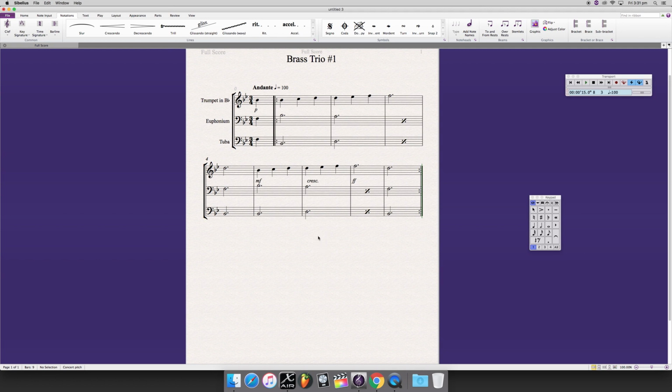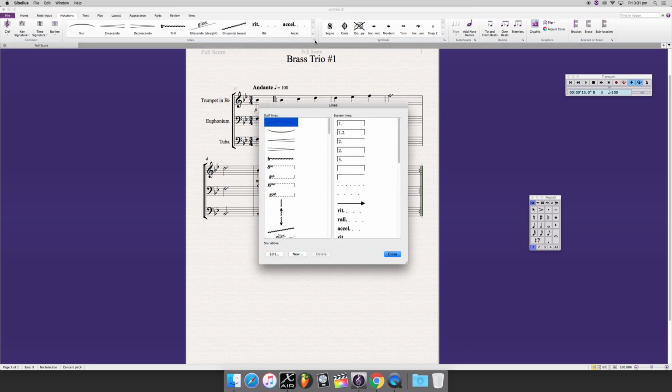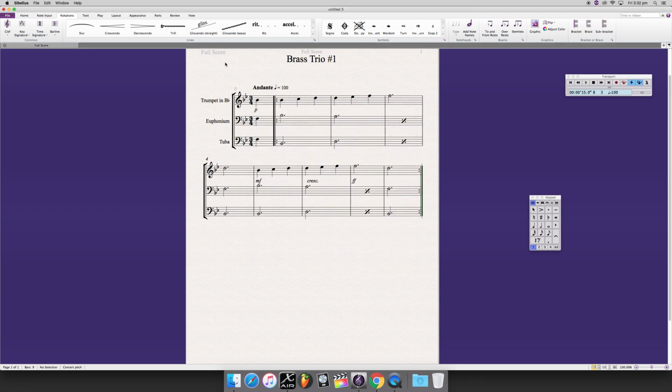Okay, so that is how you do simple repeats and how you manage how many bars are on your page. Let's get into some of the lines here. I'm going to click on this window here and I'll bring up all the different types of lines you can imagine. All right, so they're all here, and there's plenty there to choose from. What we might look at is some basic ones that we're going to use. So let's say we talked about having crescendo and a double F before, didn't we? Right up to the start of that, or to that high note for the trumpet player.